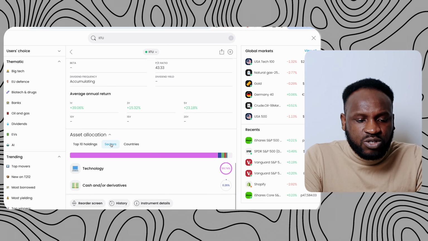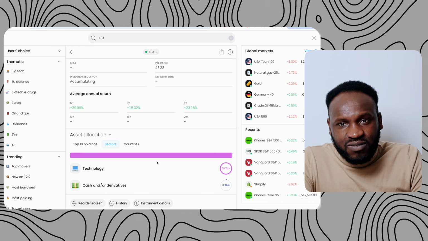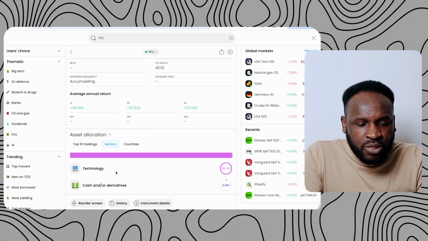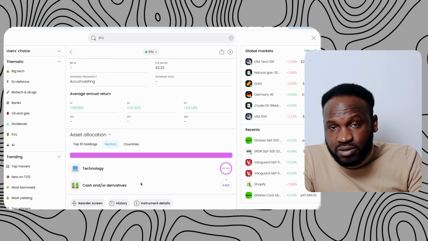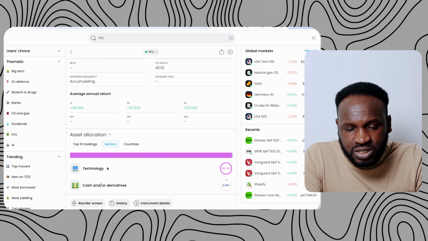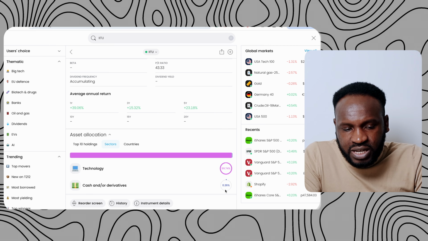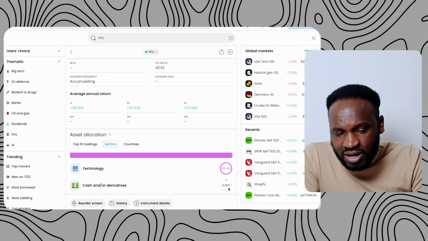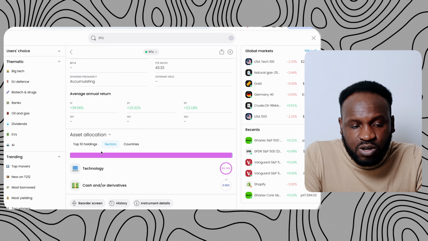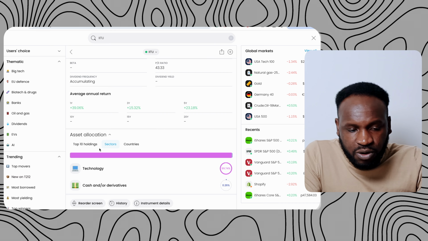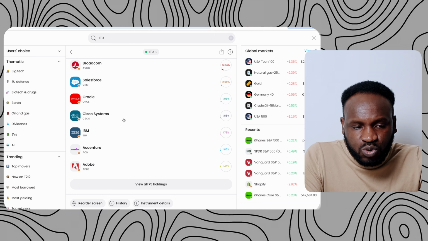When I click on sectors here, it's going to show us the category of the sectors that have invested their money in this program. You can see that technology is the biggest, and the second one is cash and other things that you can see on the screen here. Technology is about 99.74%, and other things like cash is like 0.26%, which means that technology is the most invested sector in this S&P 500. So that is one thing that I want you to understand here.